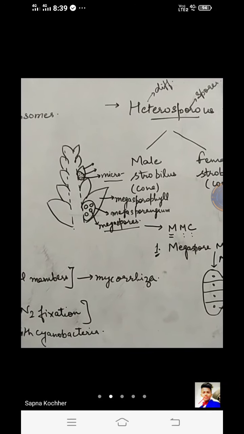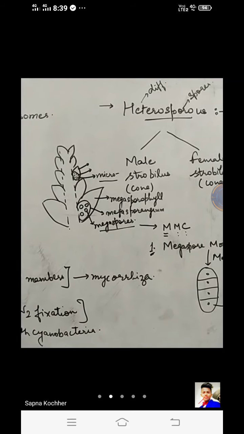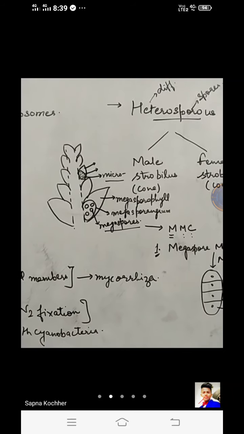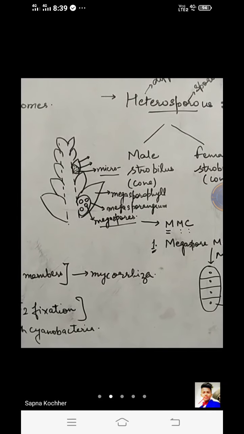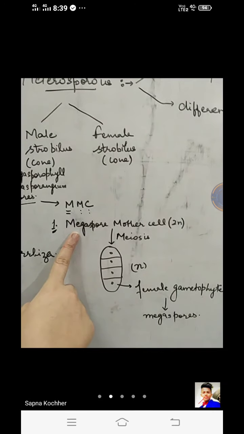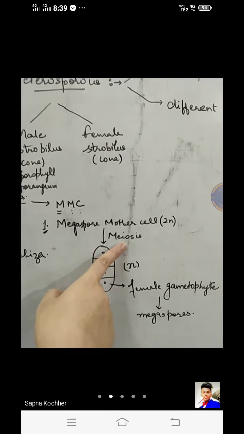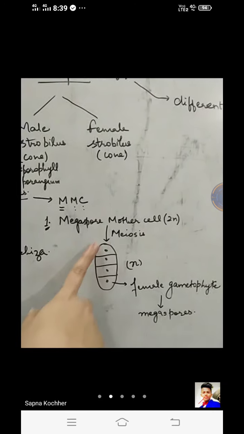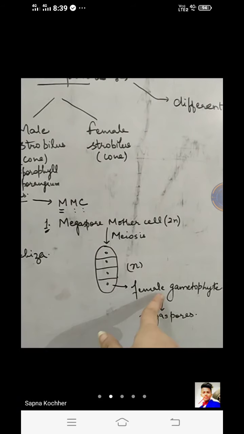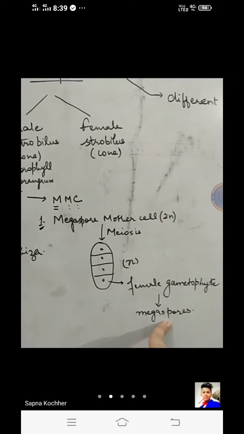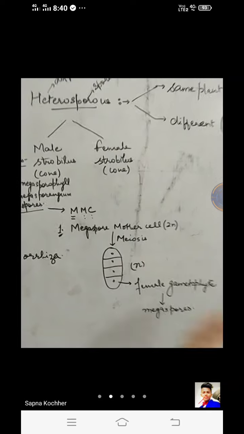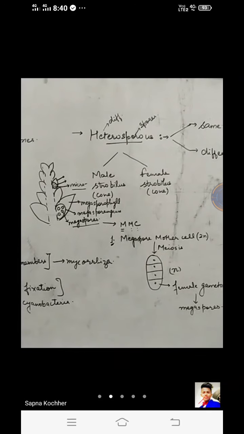Right? So these are the megaspores which will be formed. It will happen only when the divisions or cleavages take place in the life cycle. The megaspore mother cell undergoes meiosis, thereby producing four haploid cells, each becoming functional, forming the female gametophyte bearing the megaspore cell. Clear? Done. The same happens for the microspore mother cell as well.